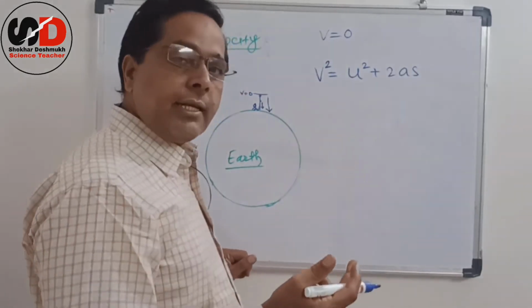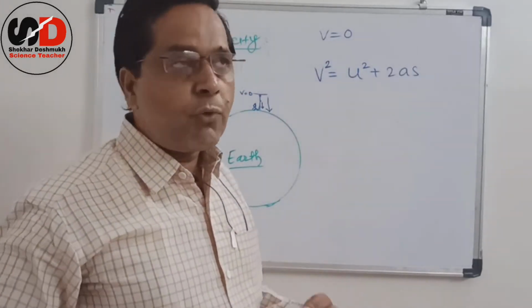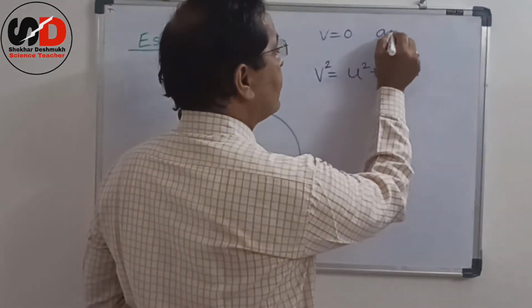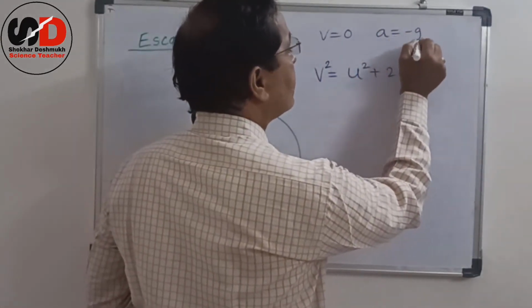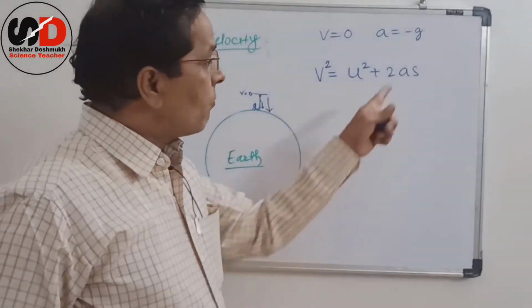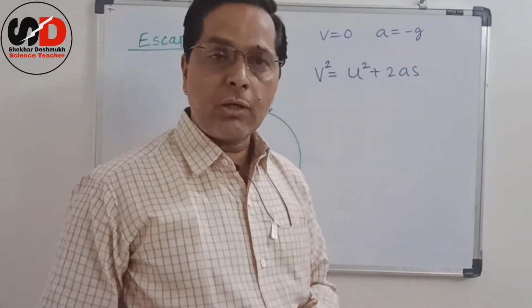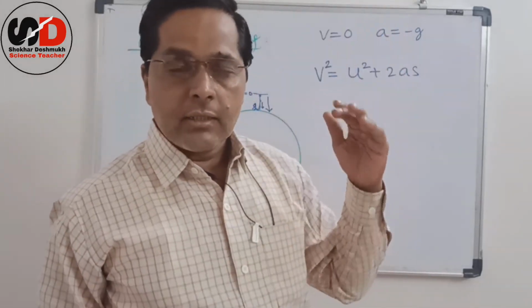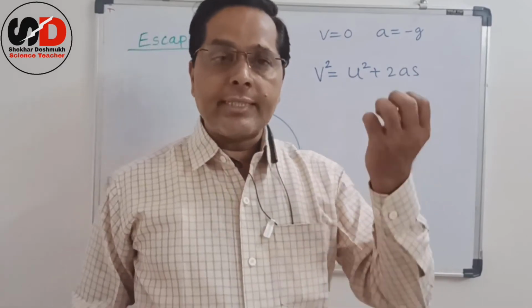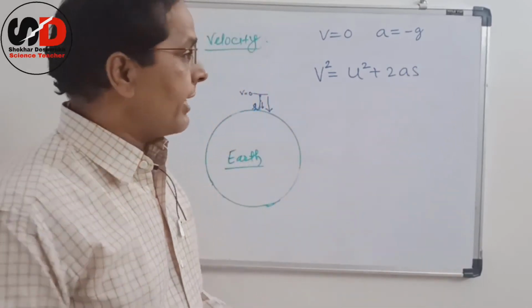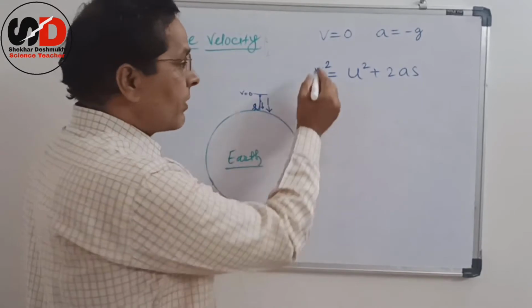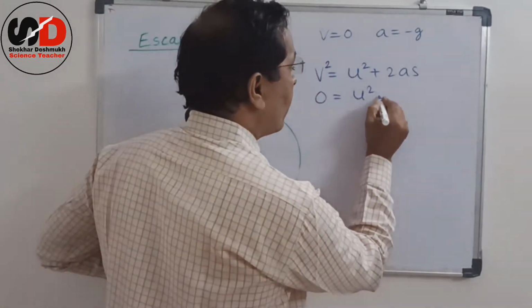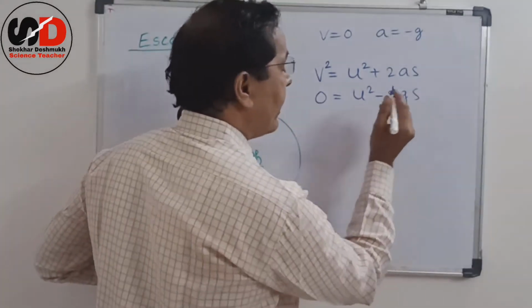And as the acceleration is due to gravity only, because we are throwing the ball in the upward direction, definitely A is equal to minus g. Why is the minus sign there? Because the velocity of the ball is in the upward direction, and the pull of the earth, that means the acceleration, is towards the downward direction. So put these values here. So we get 0 is equal to u square minus 2gs.